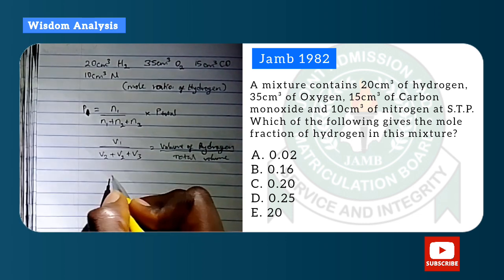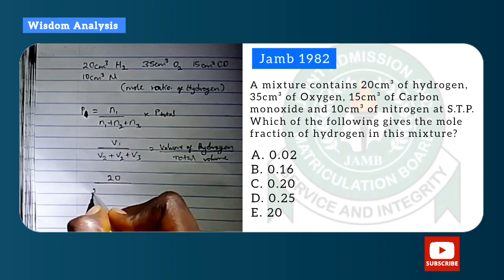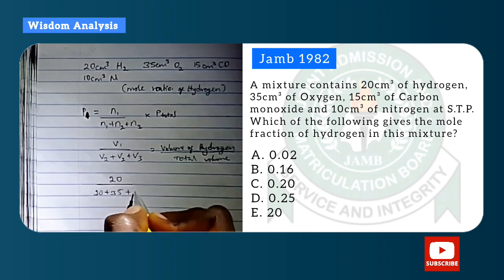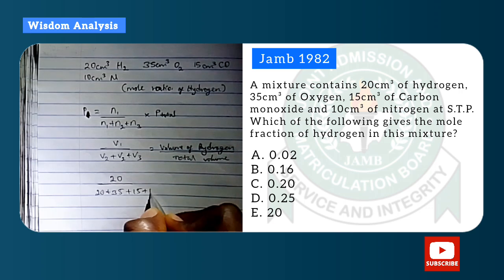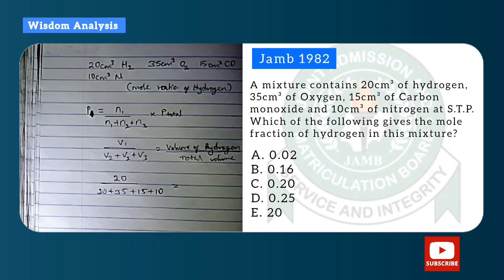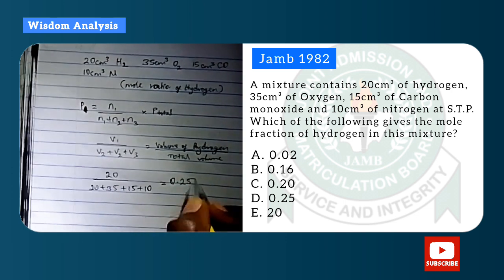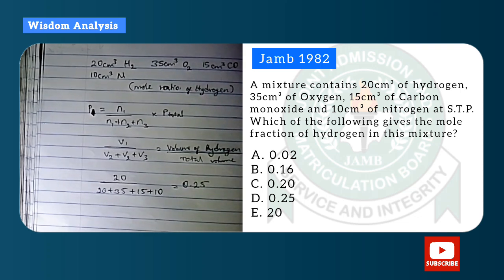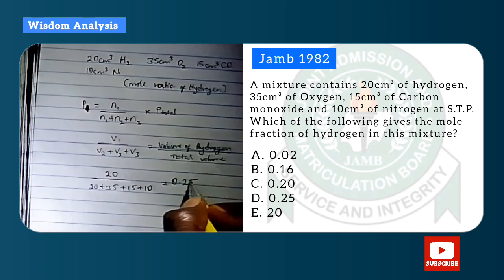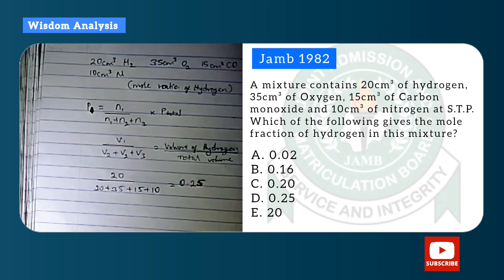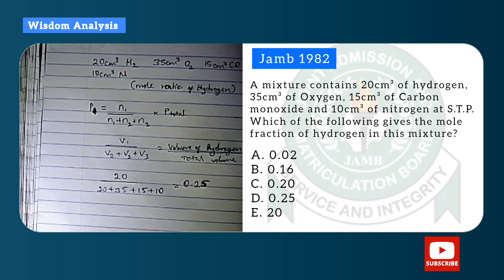So the volume of the gas we are looking for divided by the total volume of all the gases. So 20 for hydrogen, divide everything by 20 for hydrogen, 35 for oxygen, 15 for carbon dioxide, 10 for nitrogen. If you sum that up and you divide it, what are we going to have? We have 0.25. Is it in the answer? Yes. So that is the mole ratio of hydrogen.